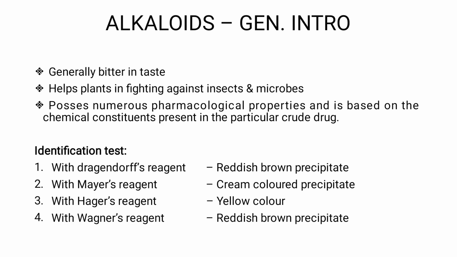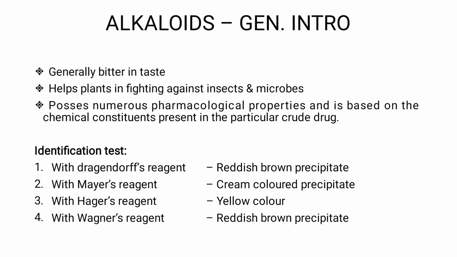For the plants, these alkaloids protect the plants against insects and microbes. In general alkaloids have antimicrobial property, and since they are bitter in taste, the plants store them on the external surface of the plant so that insects or animals will not bite or eat the plants, since they will be very bitter.